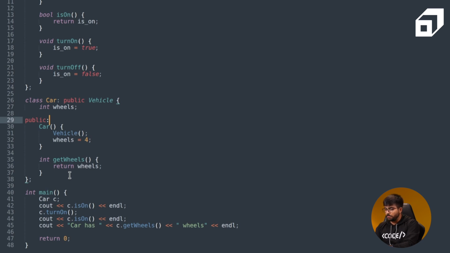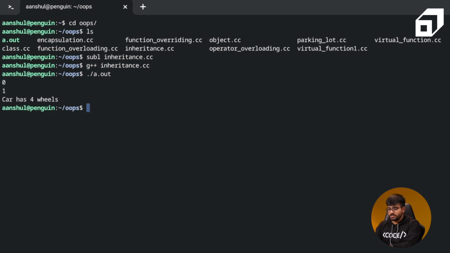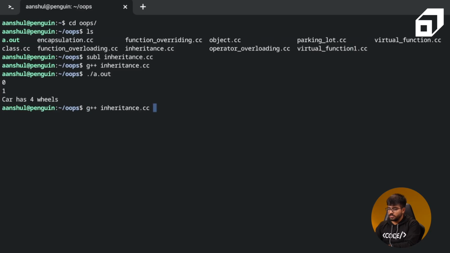Now let's just try to compile this code and see what is actually happening. If you notice, it has printed 0, 1, I'm not sure what it is, and it says car has 4 wheels. So now let me just add some message so that it is clear: is_on. I will copy paste this message in the next one as well, and let's just run this code once again.